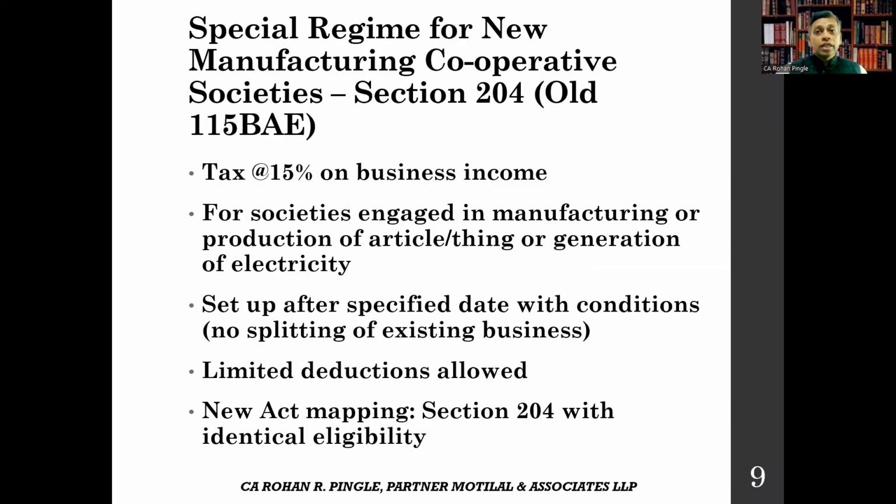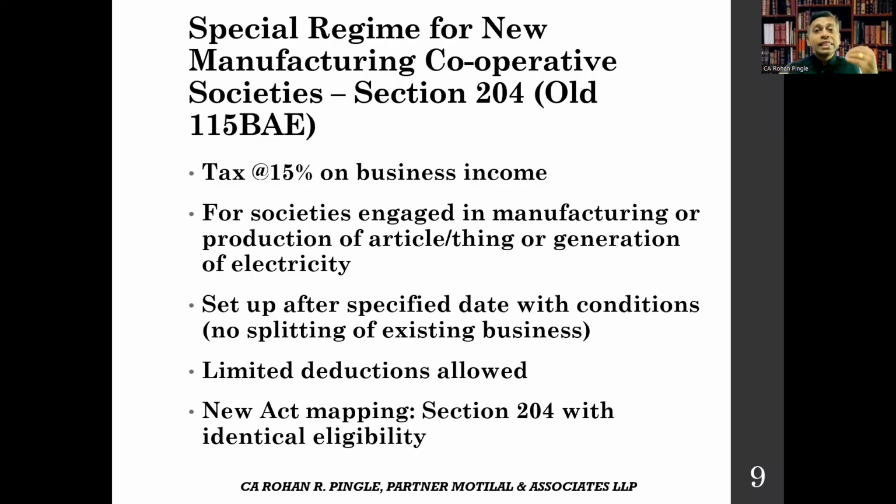Next, let's understand the special regime for new manufacturing cooperative societies. Same as for companies, here it is section 204, old section 115BAE. So this is the Make in India cooperative incentive, similar to the 15% regime for companies. Under section 204, earlier old section 115BAE, eligible cooperative societies engaged in manufacturing or production of articles or generation of electricity can pay tax at the rate of only 15% on their business income. So the conditions are strict.